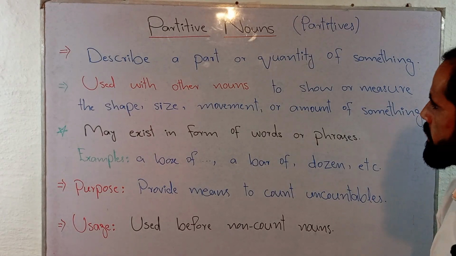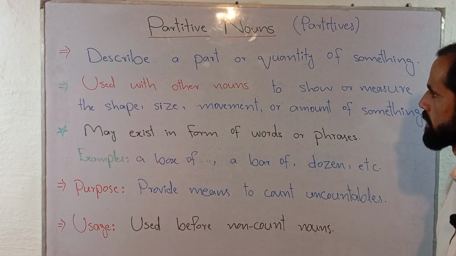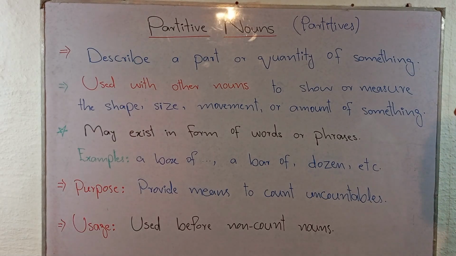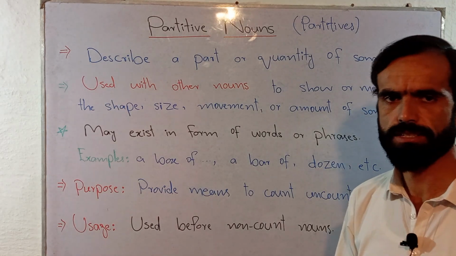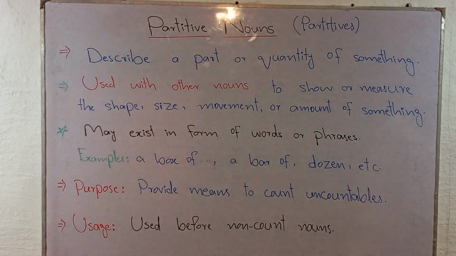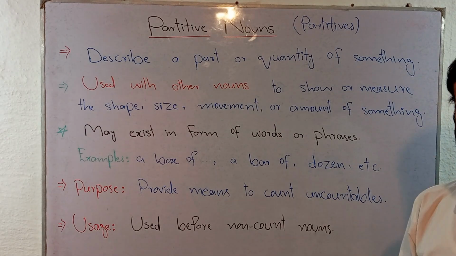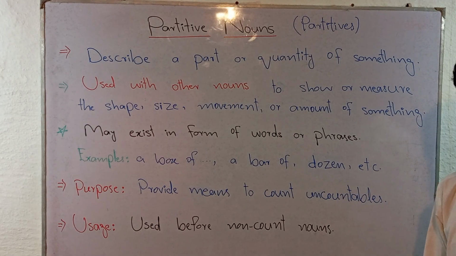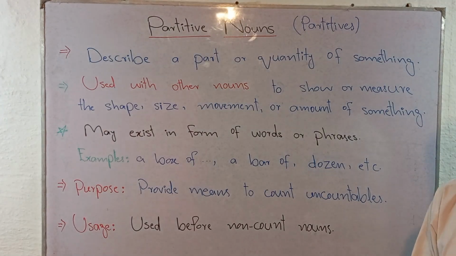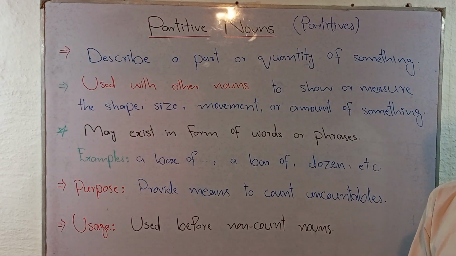In the next category, the nouns that we are going to discuss are partitives, or you can also call them partitive nouns. Before this, we have already covered one type of noun, that is uncountable nouns. If you remember, uncountable nouns are nouns that cannot be counted. Let's suppose if we talk about liquids, for example water, oil, etc. Or we can take the example of grains. Let's suppose rice, wheat, beans, and so on. Even we can talk about bread or cake or chocolate.